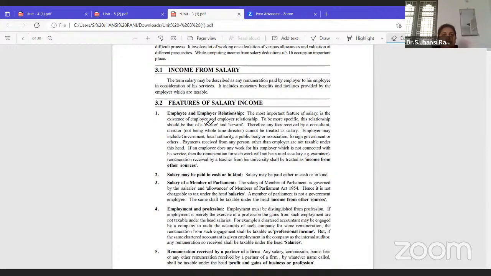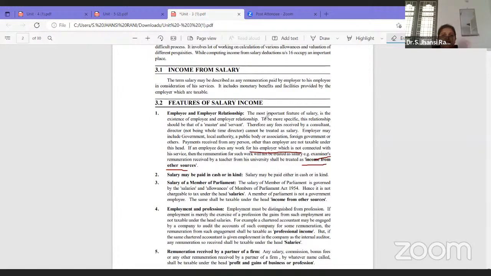Such as, if you can just look at here, if an employee does any work for his employer which is not connected with his service, then the remuneration for that work will not be treated as salary. For example, examiner's remuneration received by a teacher for correcting evaluation or some other thing will come under income from other sources. It won't be income from salary. Why? Because there should be a relation between employer and employee.